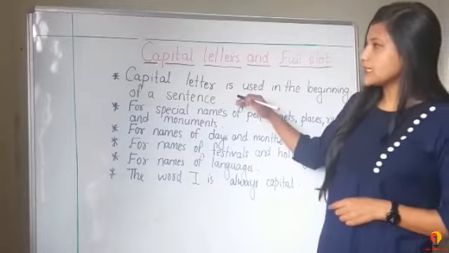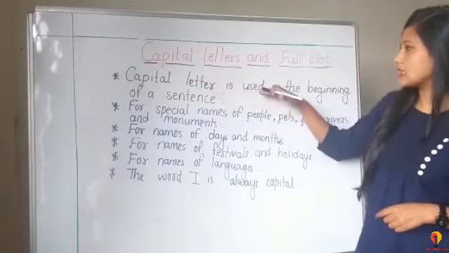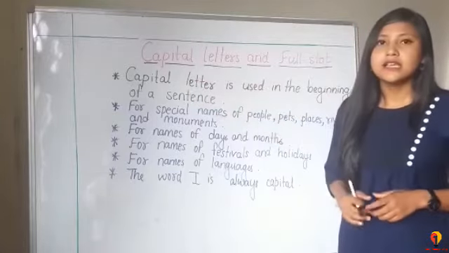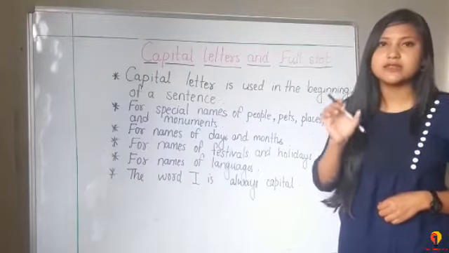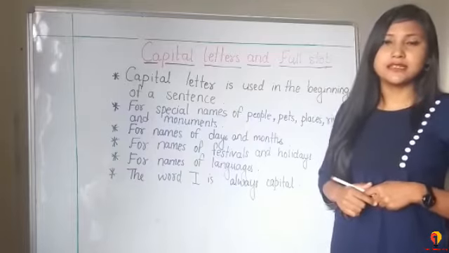First, we know that a capital letter is used at the beginning of a sentence. The first letter of the first word of the sentence is always a capital letter.